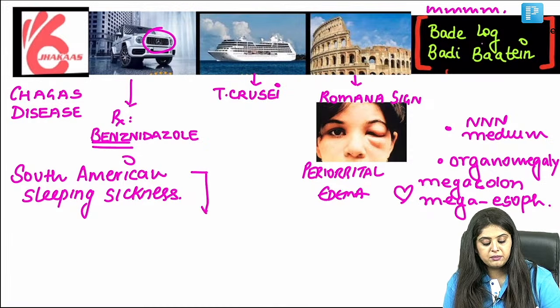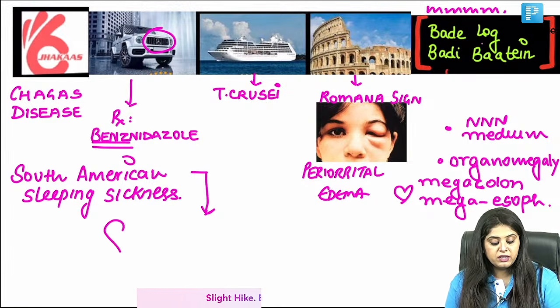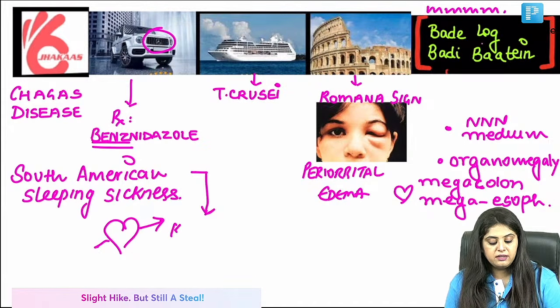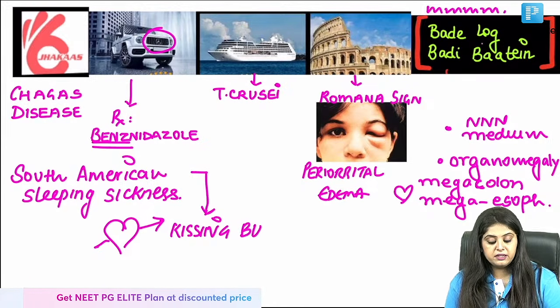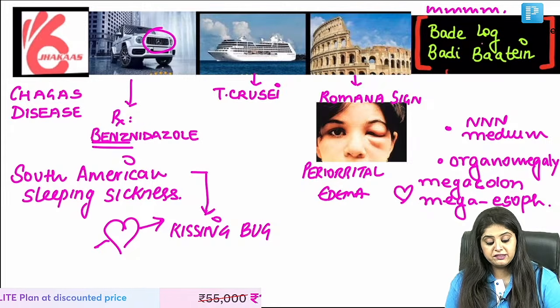This South American couple is living such a lavish life. What have they gone for, ma'am? They've gone for their honeymoon. And whenever they think of honeymoon, you will obviously think of kissing. But here I've converted it into an insect known as kissing bug.